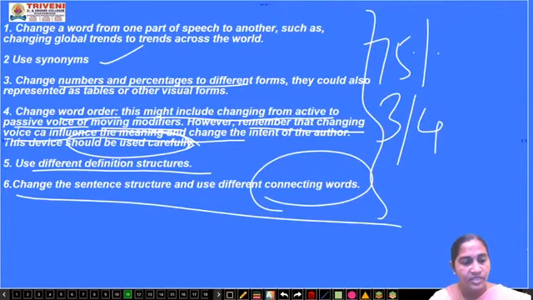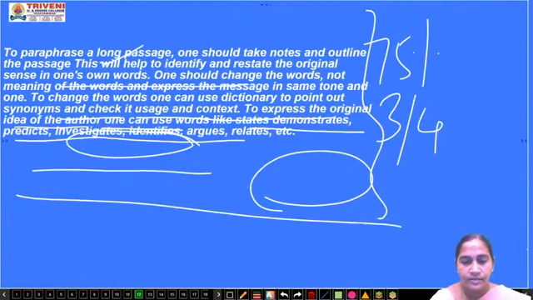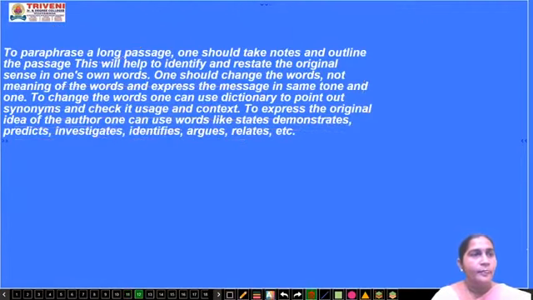Using the different connecting words is conjunctions. Now see this one. To paraphrase a long passage, one should take notes. What you have to do? You have to take notes, means you have to write just important words and outline the passage that we have seen earlier. This will help to identify and restate the original sense in one's own ideas.